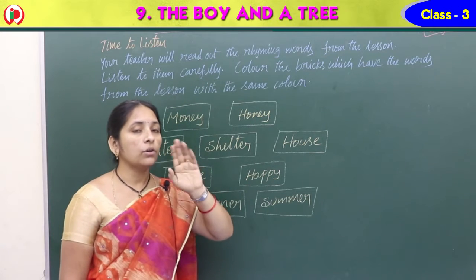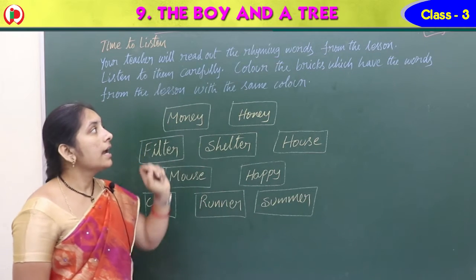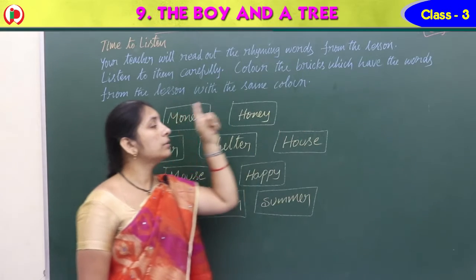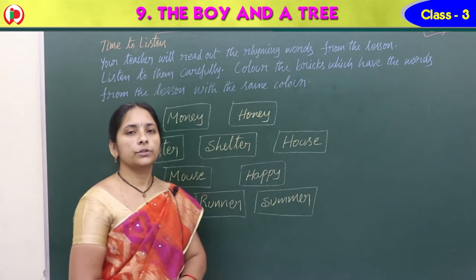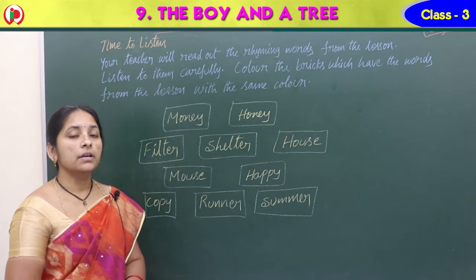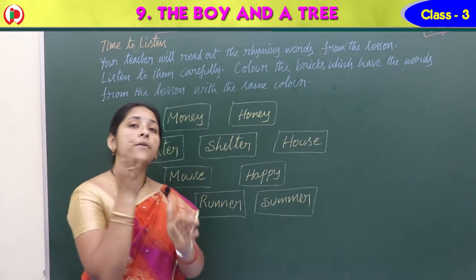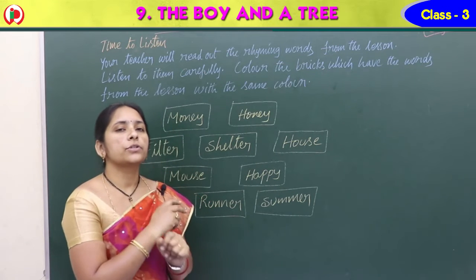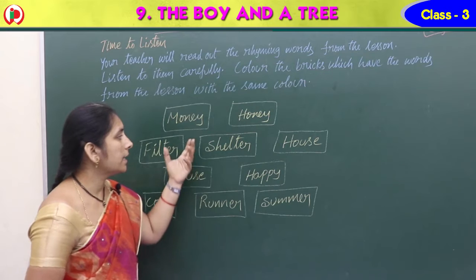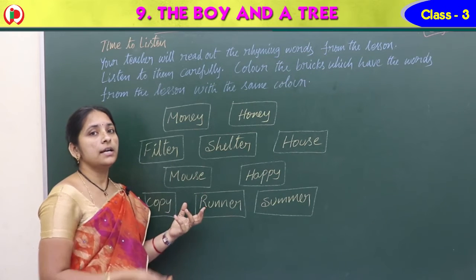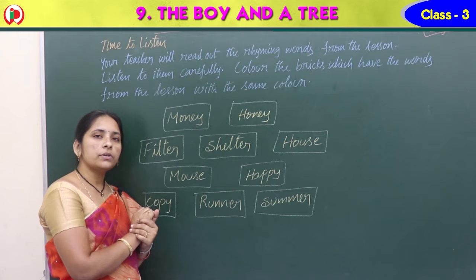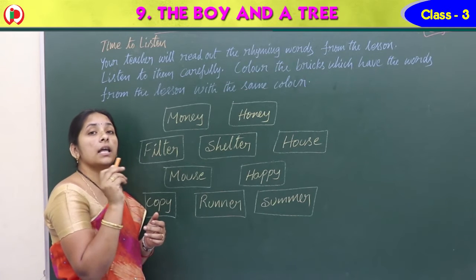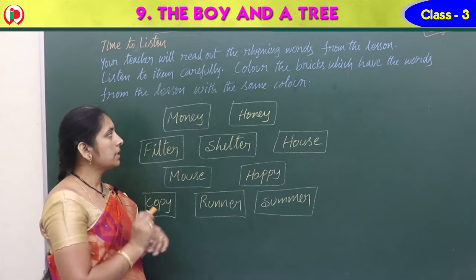Color the bricks which have the words from the lesson with the same color. The words which you have in the lesson, those you should color. Here it's not possible for me to color, so I simply give a round. You take one color and color them. Now say this.